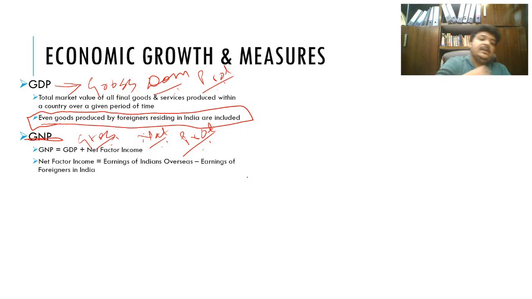So as you can see, the main keyword here is national. So it is basically GDP plus net factor income. This net factor income can be positive or negative. Why? It is the earnings of Indians overseas minus earnings of overseas citizens in India. So in India's case, this is a huge positive. But in other developed countries like US, UK, this is a huge negative.